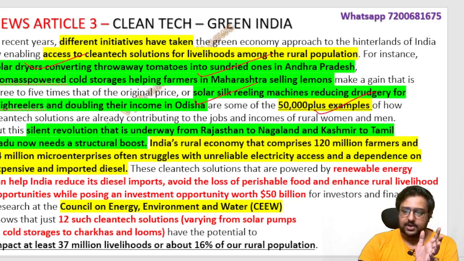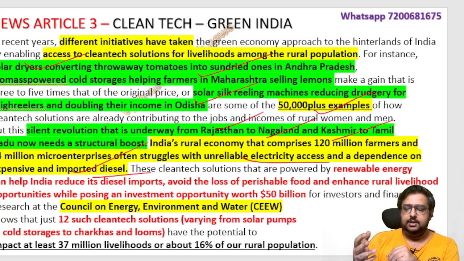See, from Rajasthan to Nagaland to Kashmir to Tamil Nadu, they are telling the stretch from west to east and north to south. So many examples are there. The Indian rural economy, which comprises 120 million farmers and 34 million micro enterprises, often struggles with unreliable electricity, expensive and imported diesel, and many other problems. So you should use this data in your answers. It will give you extra marks.